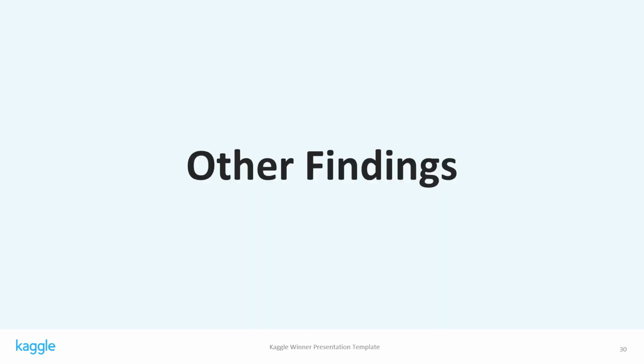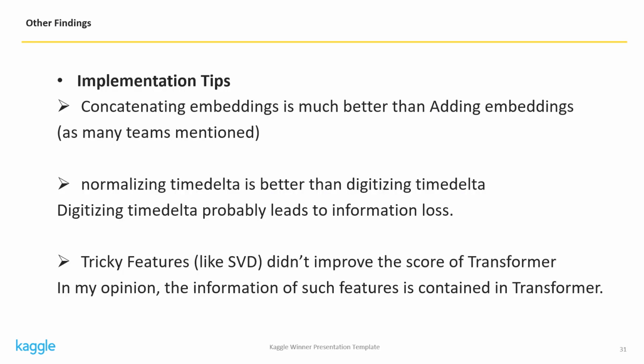Next, I will explain some findings and tips I noticed in this competition. For the implementation, concatenating embeddings is much better than adding embeddings, which is performed in the Saint paper. This is mentioned by many teams. We also found that simply normalizing time delta is better than digitizing time delta, which is performed in the Saint paper. I suppose digitizing time delta probably leads to information loss.